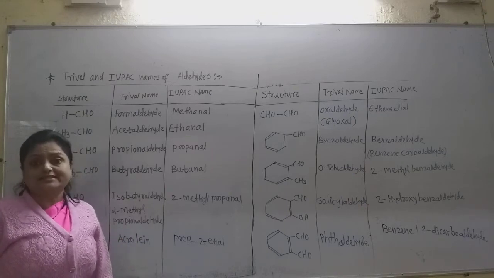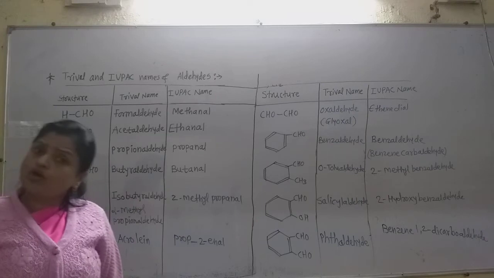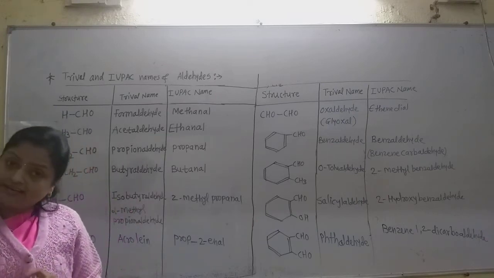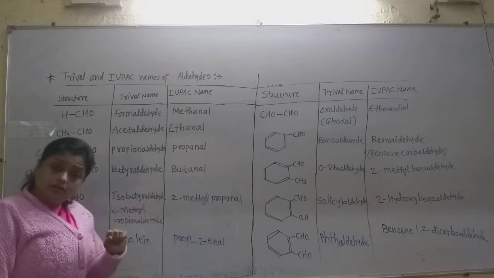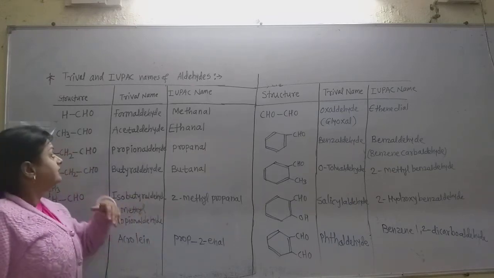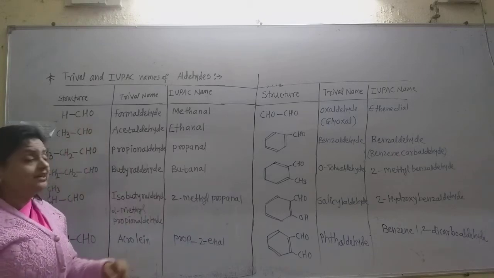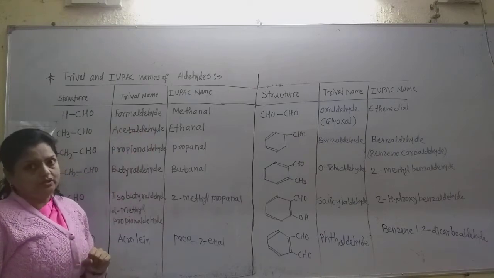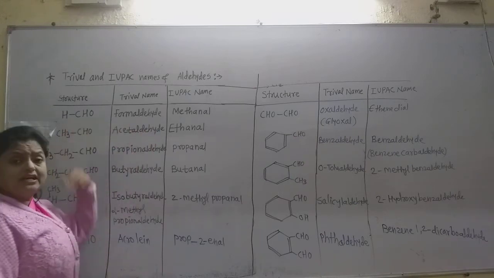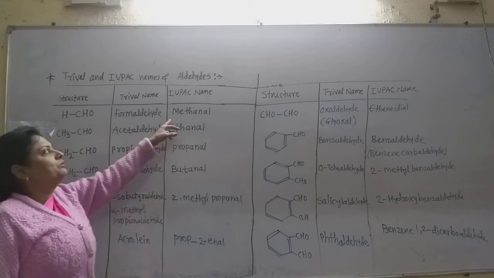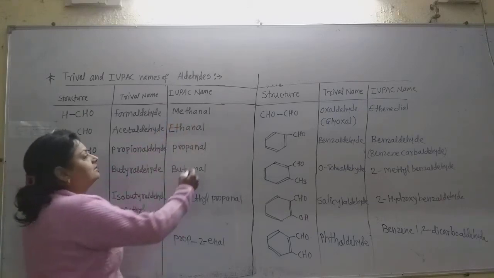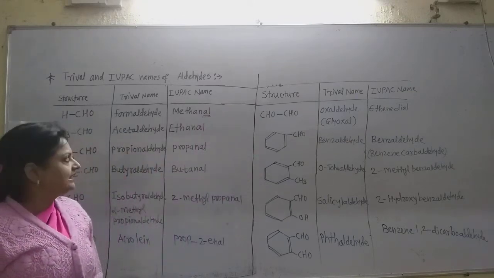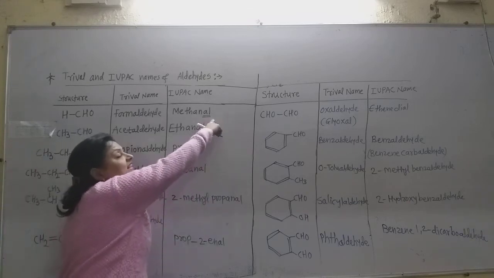Red ants are called formica, and they contain formic acid, due to which we have an irritated sensation if the red ant bites our skin. So from that formic acid, this aldehyde, which contains one carbon atom, the common name is given as formaldehyde. But as it contains only one carbon atom, it is methanal. Here the suffix E of the alkane is replaced by the suffix al.